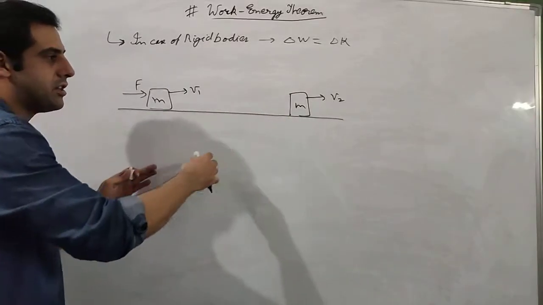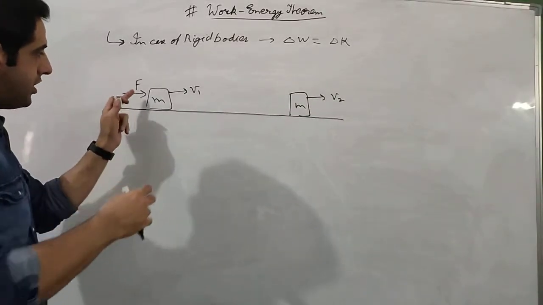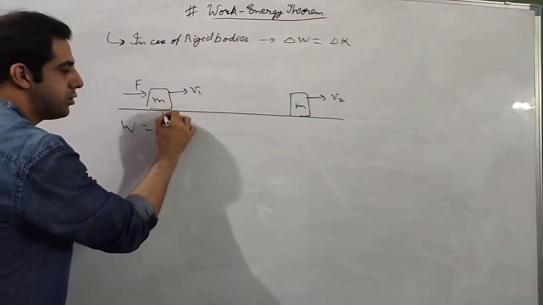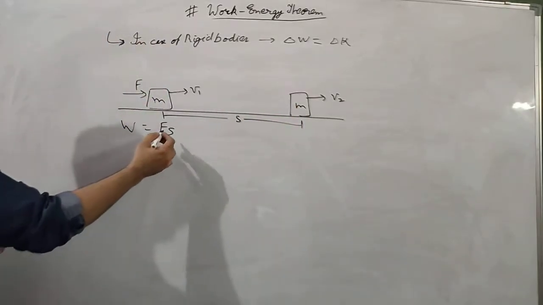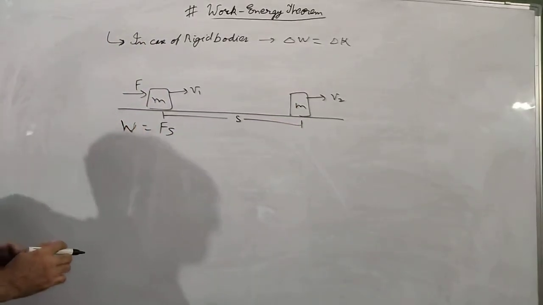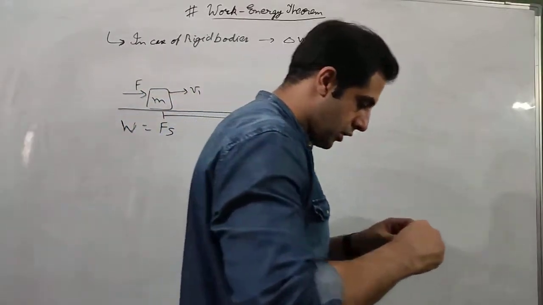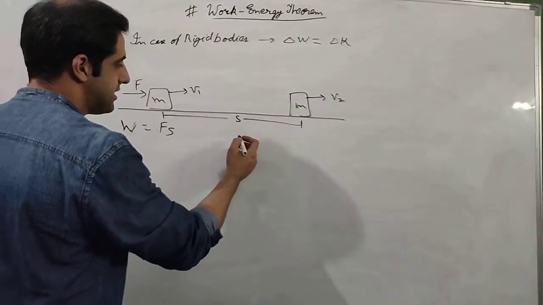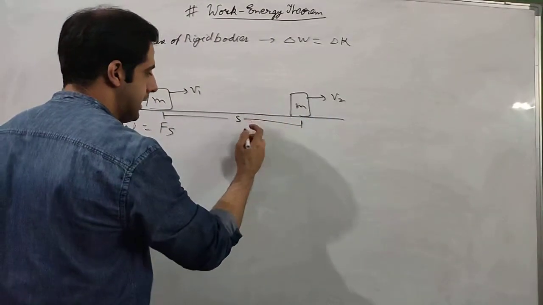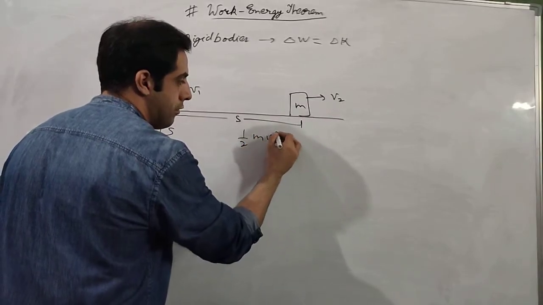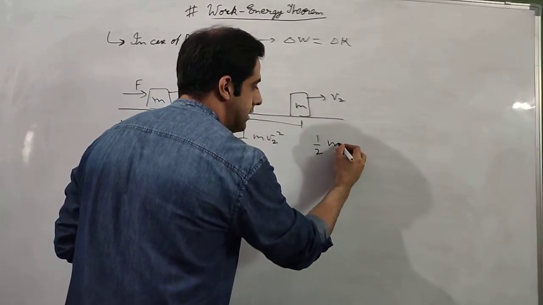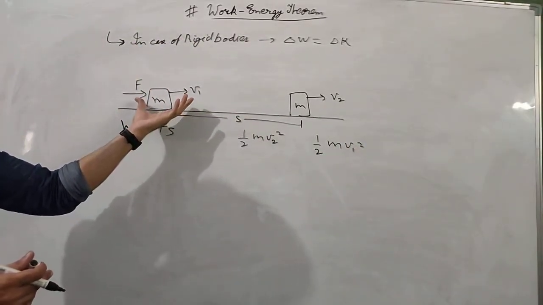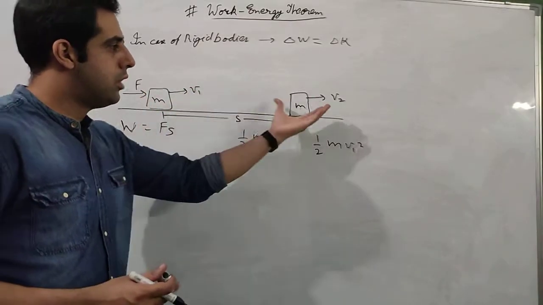So to bring this change in velocity, this force has to do some work, and what will be the work done by this force? This will be equal to force into whatever displacement happened. So this work done will be equal to force into displacement. Now there is a change in velocity also, so that means there is a change in kinetic energy. What is the change in kinetic energy? The final kinetic energy was half m v2 square and the initial kinetic energy was half m v1 square. So the kinetic energy of the body increased from this value to this value.